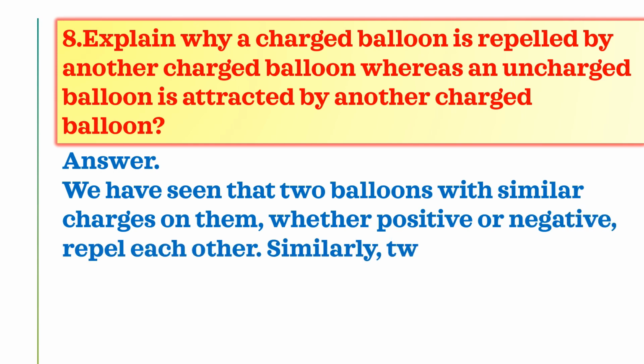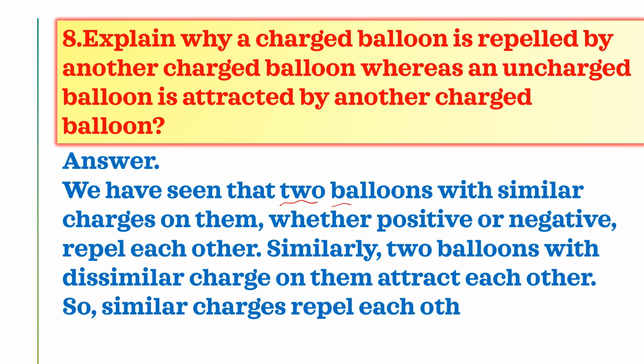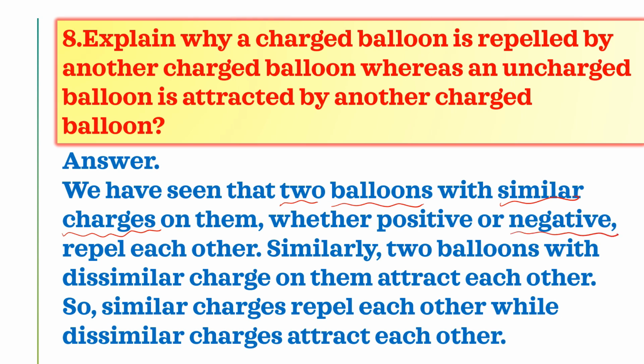We have seen that two balloons with similar charges on them, whether positive or negative, repel each other. Similar charges are nothing but like charges. Whether they are positive charges, they will repel each other, and if they are negative charges, they will also repel each other. Both are positive, means the same charge, they repel each other.